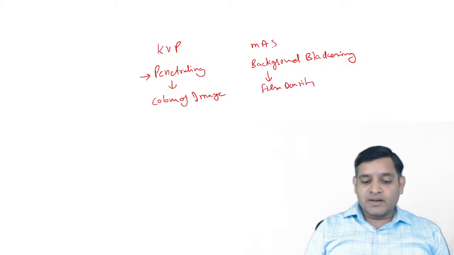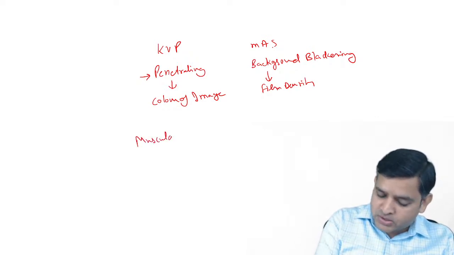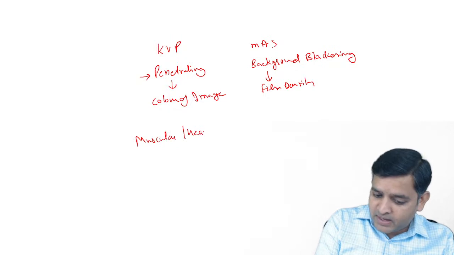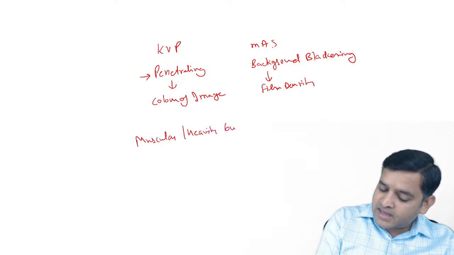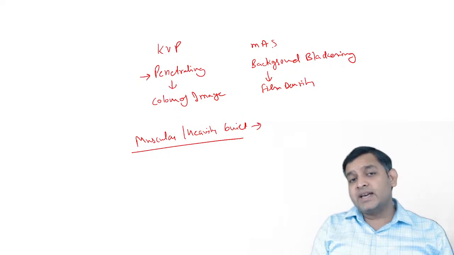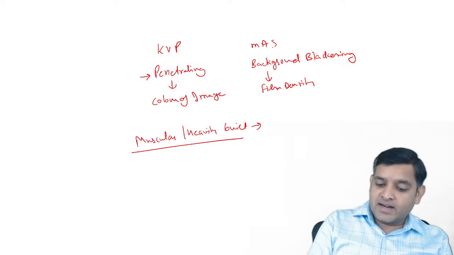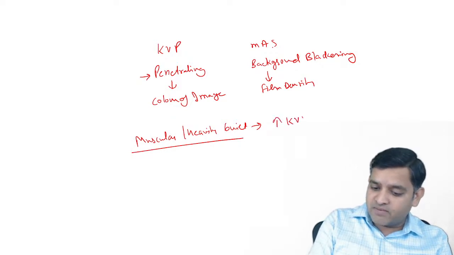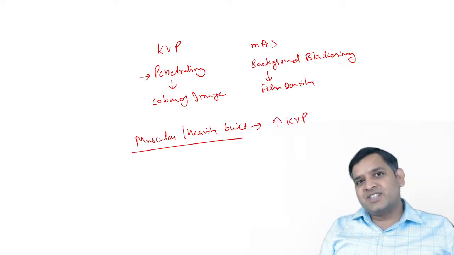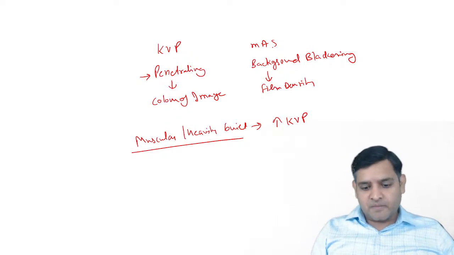Okay. Now, if I get a muscular patient, please understand, a muscular patient or a heavily built patient, the examiner is trying to say, what should I do so that I can increase the penetrating power of the beam so that the beam can pass through that. And in that case, I need to increase the kVp, because a kVp increase will lead to an increase in the penetration.